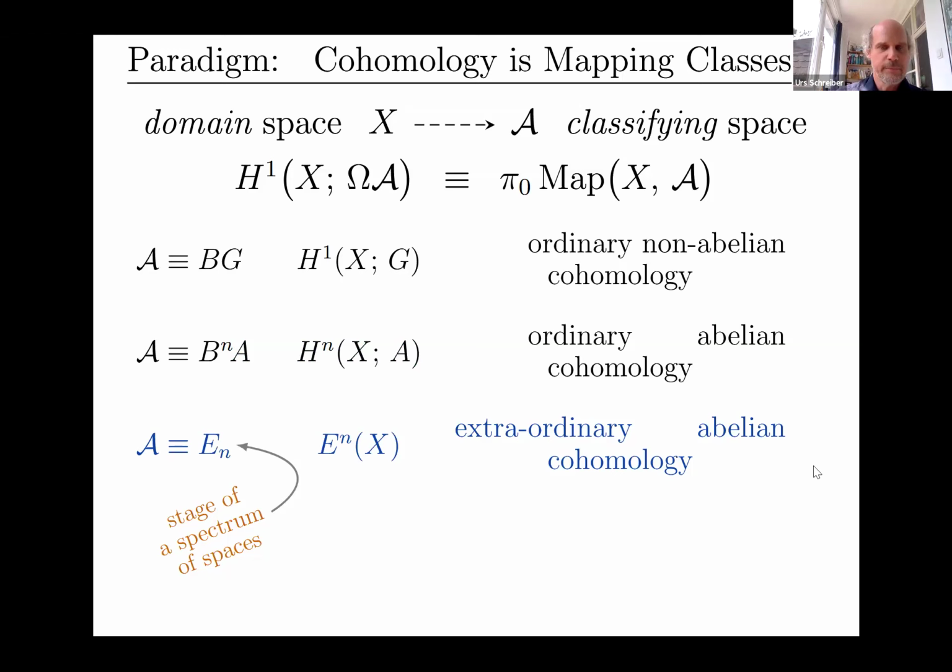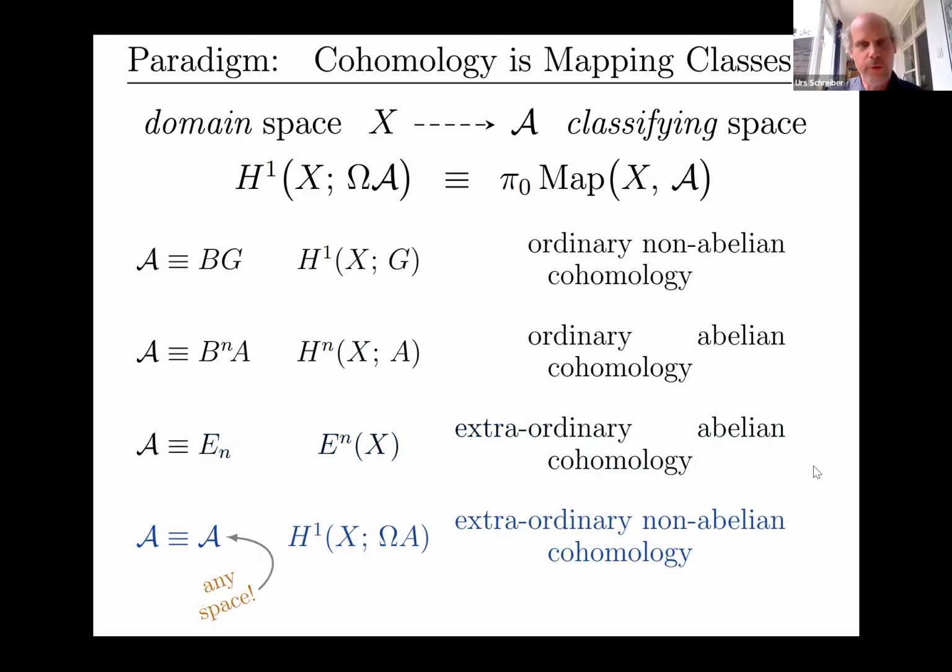But there is even more general cohomology than this, often called generalized, but non-abelian cohomology. Namely, we can just take A to be any space. If you want to apply this formula, we assume it maybe to be connected, but even that is not so important up to notation. So we can regard maps into any space as being an extraordinary non-abelian cohomology theory.